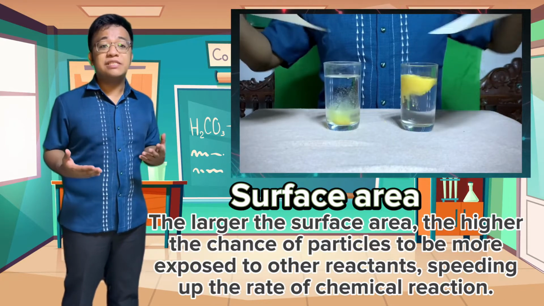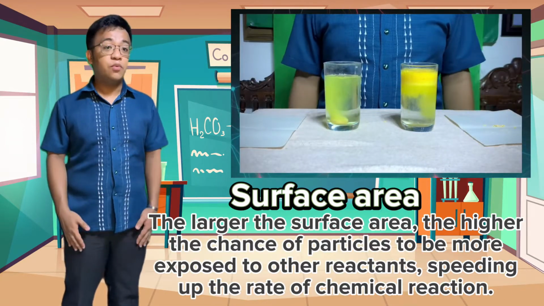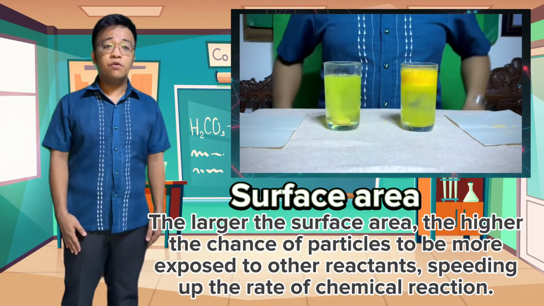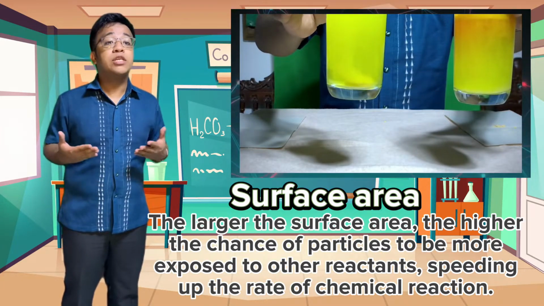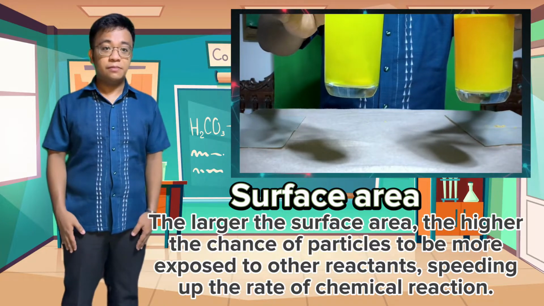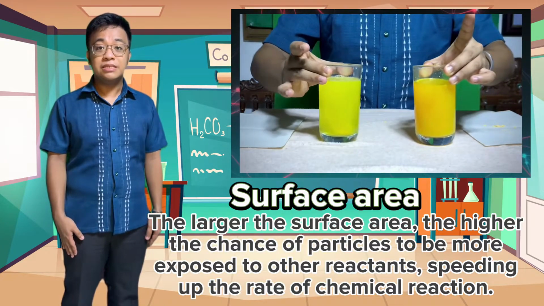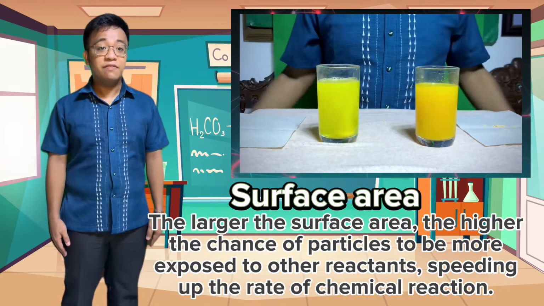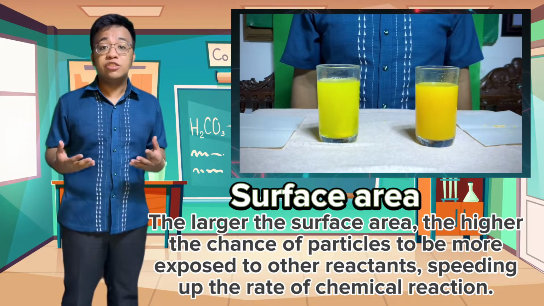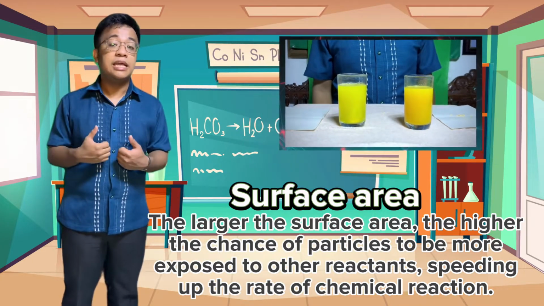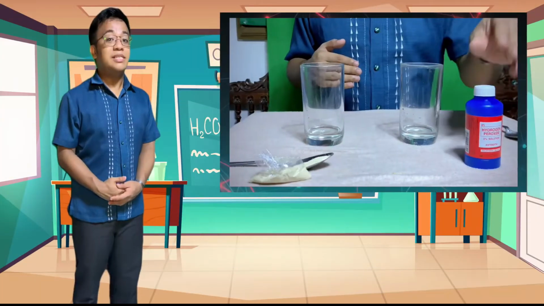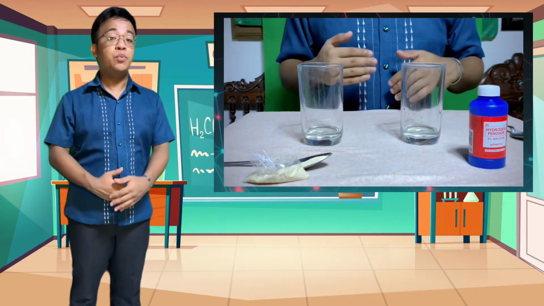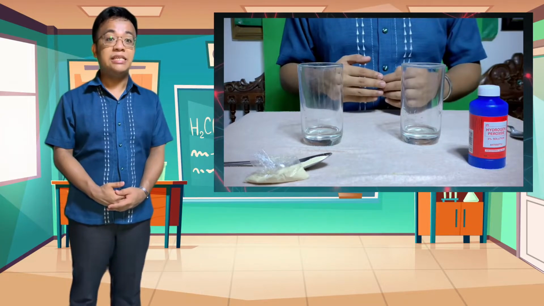The larger the surface area, the faster the chemical reaction. Since we have pulverized one of the tablets, we have allowed its particles to be more exposed to another reactant, which in the case of the experiment is the water. Because of this, we have allowed a greater chance for the particles to collide, thus increasing the rate of reaction. Let's now explain the third experiment where we used hydrogen peroxide and yeast.